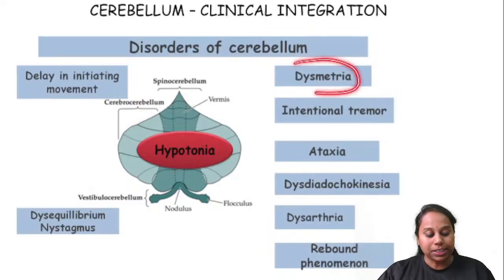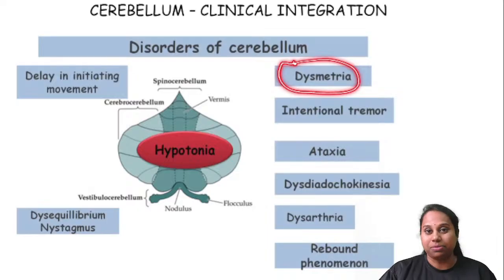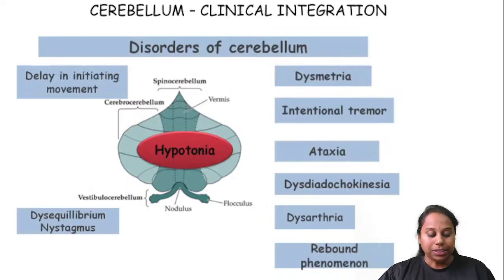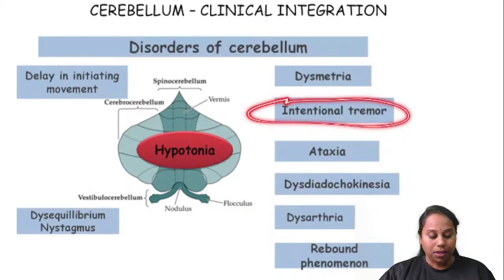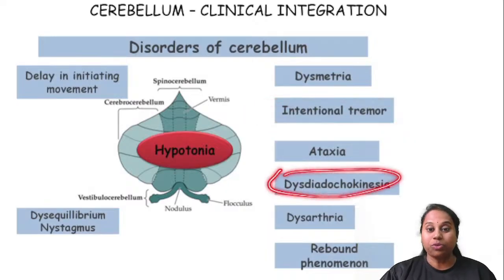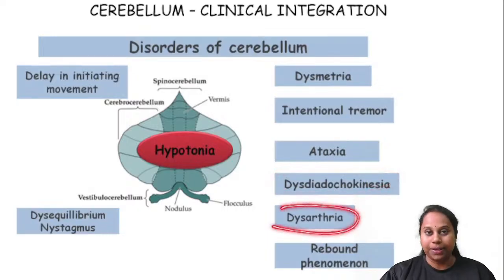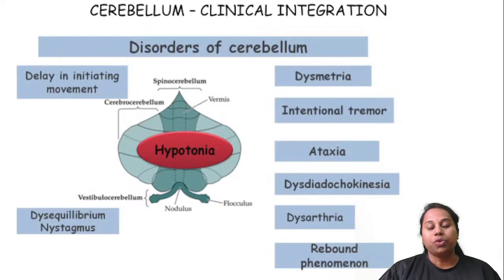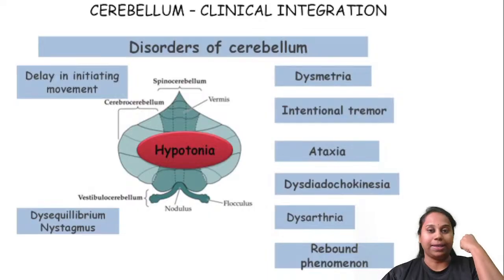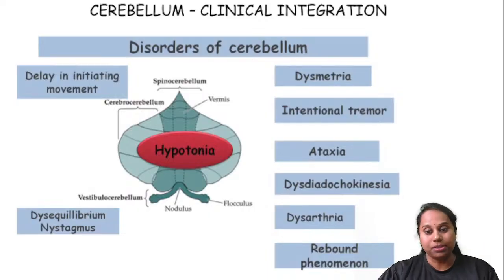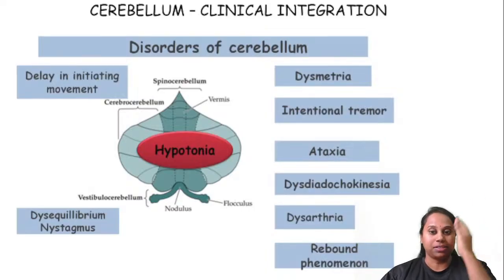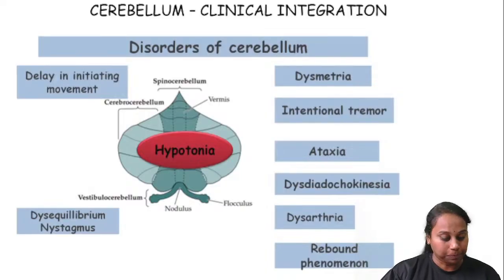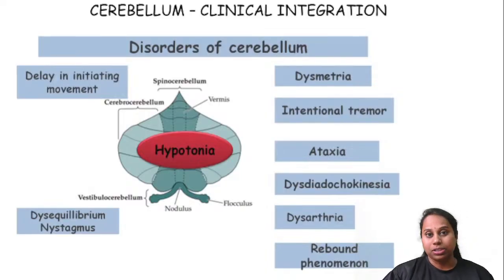Incoordination of distance is called dysmetria. Meter means distance. Intentional tremor. Dysdiadochokinesia: incoordination in doing alternate movements. Dysarthria: incoordinated speech. And rebound phenomenon. You ask the patient to flex the elbow and you give resistance in the opposite direction. Suddenly, if you remove your hands, he will hit his face. This is called rebound phenomenon. All these are disorders related to the cerebellum.